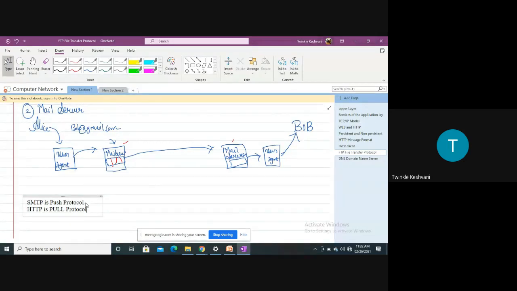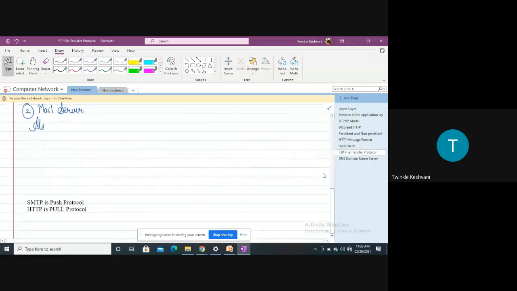For HTTP, it will be a 4-way handshake, and for SMTP, this diagram will be there, right? It is required to just modify this diagram. Okay, let me do it.